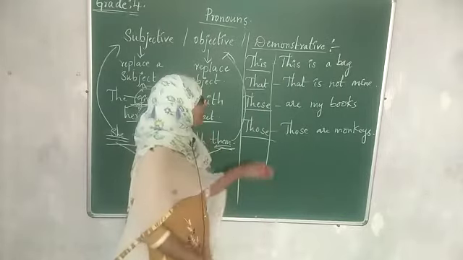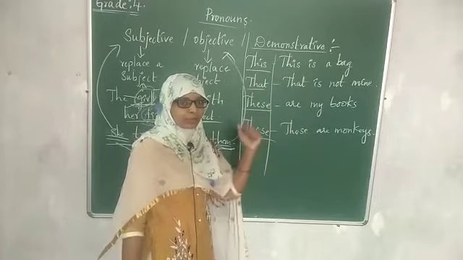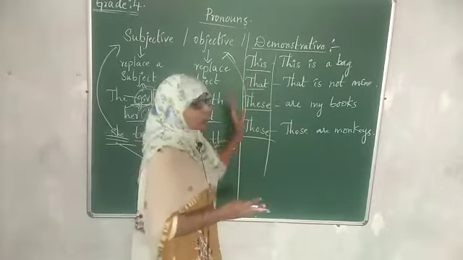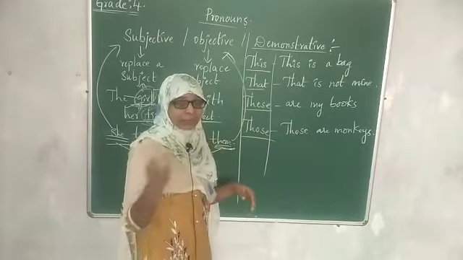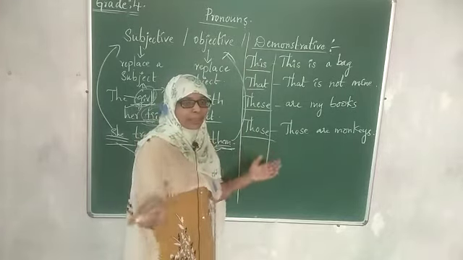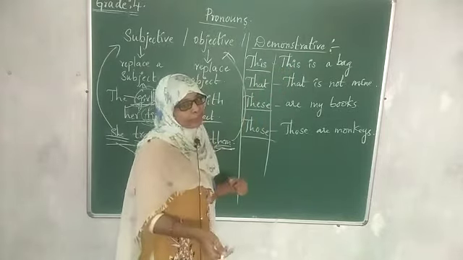This is my new car. This is a bag. This is my book. This is her house. This is her new bungalow. In this way, this is used to show this is my so and so. This is my chalk paste. This is my classroom.